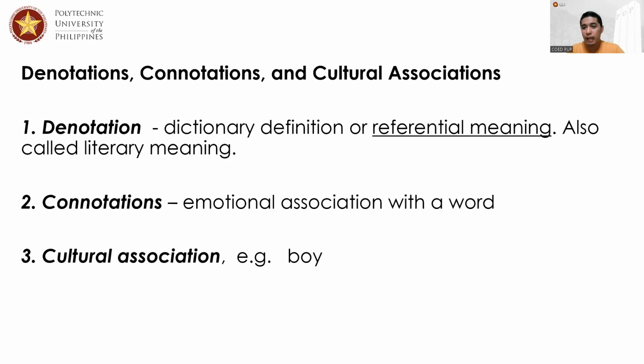Denotations provides meaning coming from books or dictionaries. Connotations, that means the way we understand words according to our emotions, according to experience. And then the last, cultural association, is according to how one particular culture or group of people perceive a particular word. In this case, we have the term boy. For example, in the Philippines, when we say boy, we refer to a helper. But in some culture, this refers to a young man.